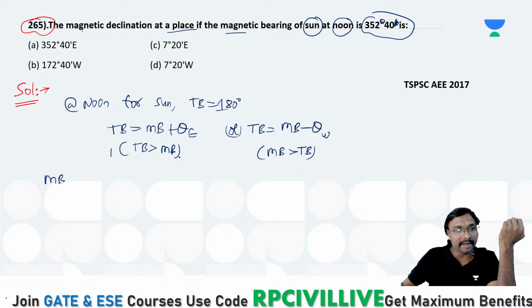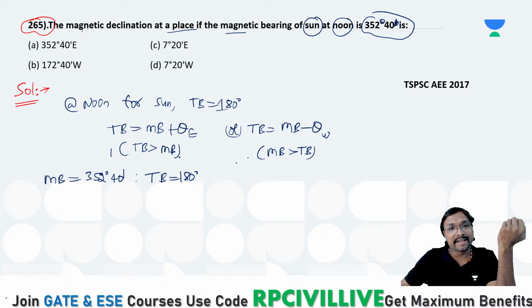The magnetic bearing given is 352 degrees 40 minutes and the true bearing is 180 degrees. Magnetic bearing being higher means it is western declination.